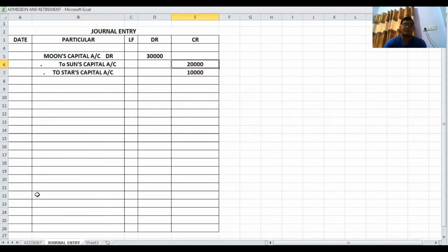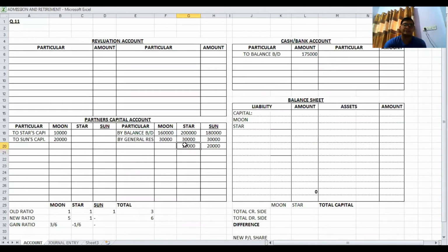So now Sun's capital credit 20, Star credit by 10, and opposite side name by Moon's capital account. Okay, this is the step number 2 that we have completed. Now we are going to step number 3. For remaining adjustment, there are 2 journal entries. First of all, number 1, goodwill adjustment is over.